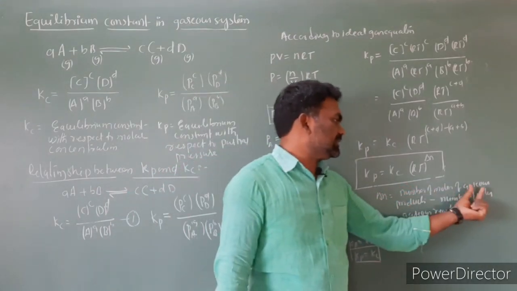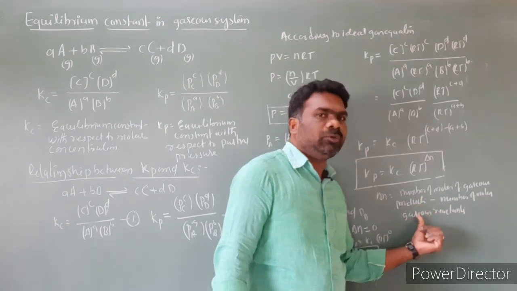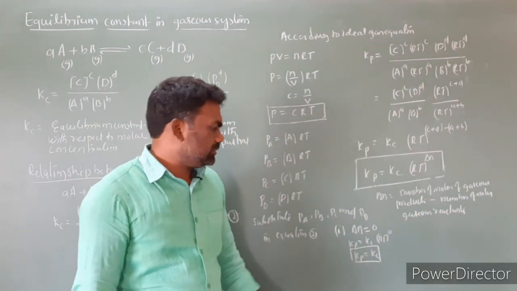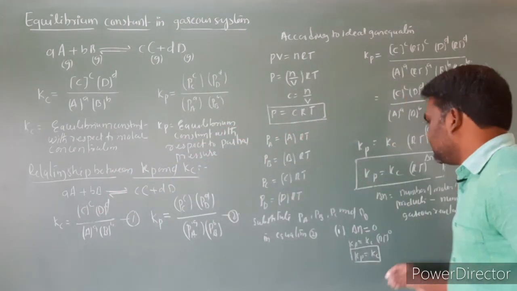The number of moles of gaseous products minus the number of moles of gaseous reactants is equal to 0. That means delta n is equal to 0, then Kp is equal to Kc. This is the first case. Next, the second case.